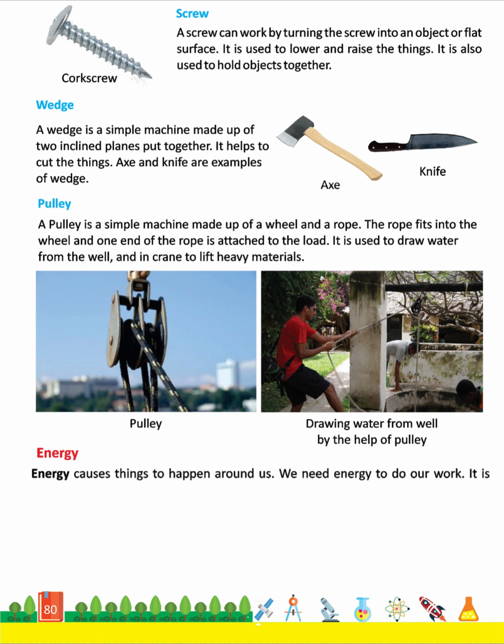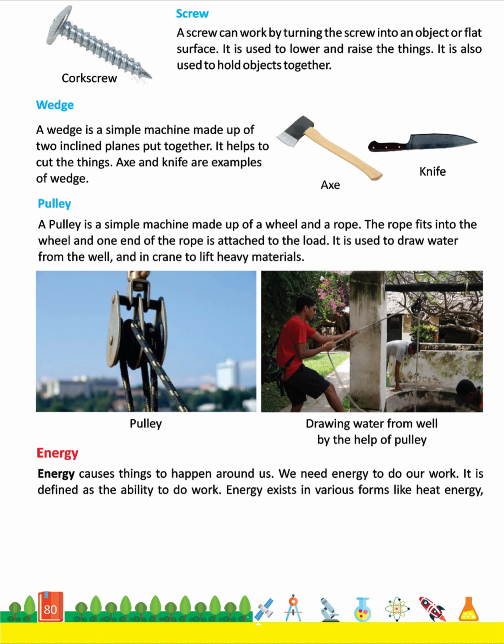Energy. Energy causes things to happen around us. We need energy to do our work. It is defined as the ability to do work. Energy exists in various forms like heat energy, chemical energy, light energy, electrical energy, mechanical energy, etc.